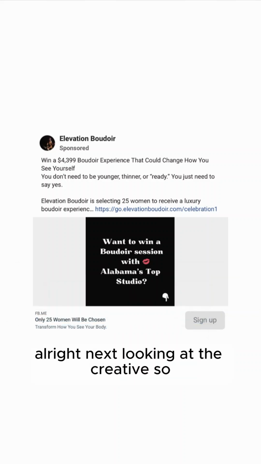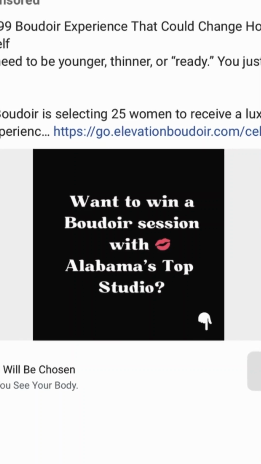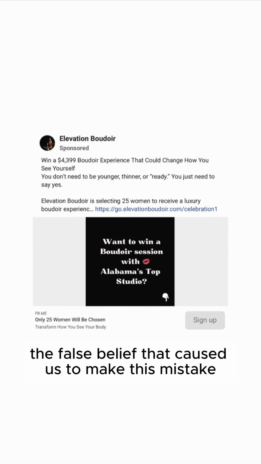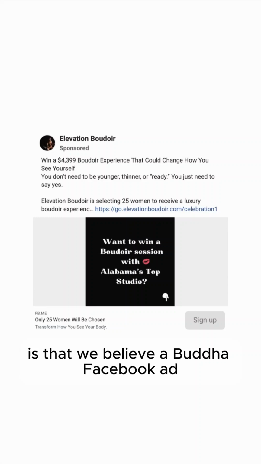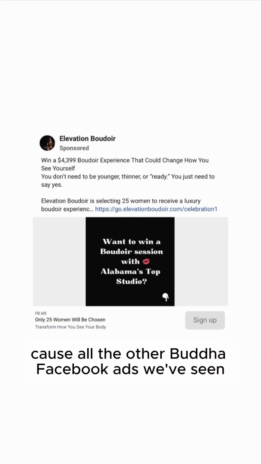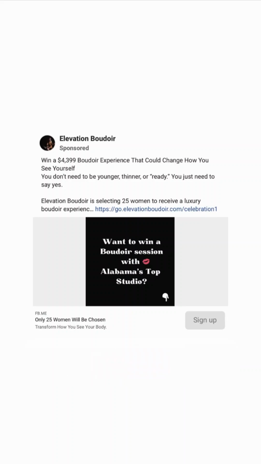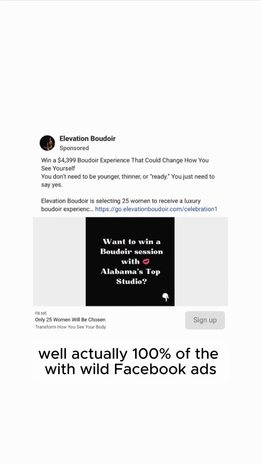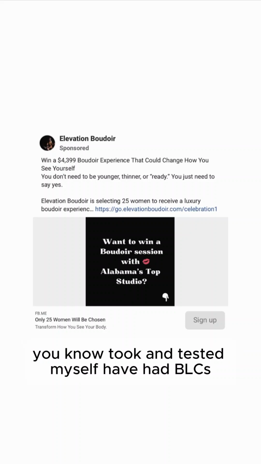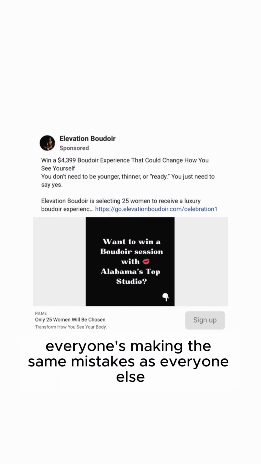All right, next, looking at the creative. All right, let's see. Looks like an ad mistake. Looking at the photo, looking at the creative. The false belief that caused us to make this mistake is that we believe a Boudoir Facebook ad should look like an ad, because all the other Boudoir Facebook ads we've seen looked like ads, and everyone cannot be wrong, can they? Well, actually, 100% of the Boudoir Facebook ads I have seen the back end for and tested myself have had BLCS, literally 100% of them. And that's because everyone's making the same mistakes as everyone else.